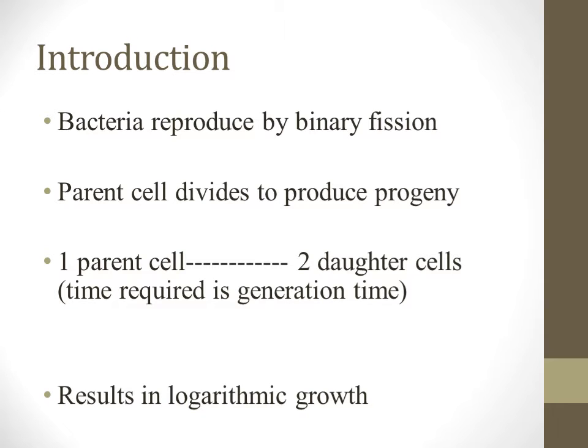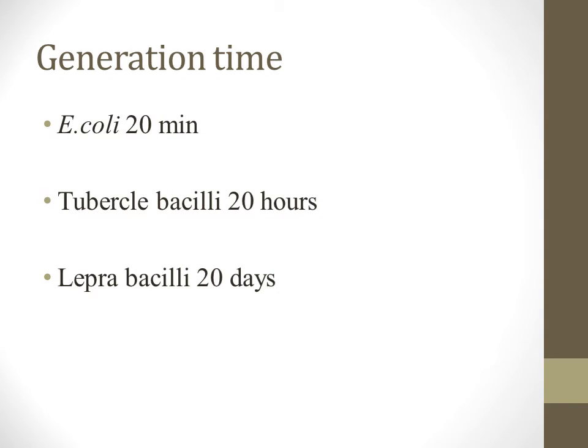Now coming to the introduction, bacteria reproduce by binary fission, and when the parent cell divides it produces progeny. One parent cell will produce two daughter cells. The time required for the formation of two daughter cells from one parent cell is called generation time, and these continuous cell divisions result in a logarithmic growth of the number of organisms. Each organism has a different generation time. For example, Escherichia coli has a generation time of 20 minutes, tubercle bacilli has 20 hours, and lepra bacilli has 20 days.